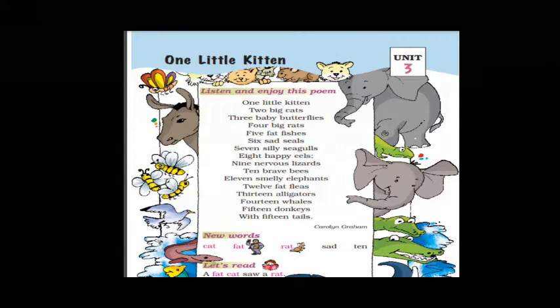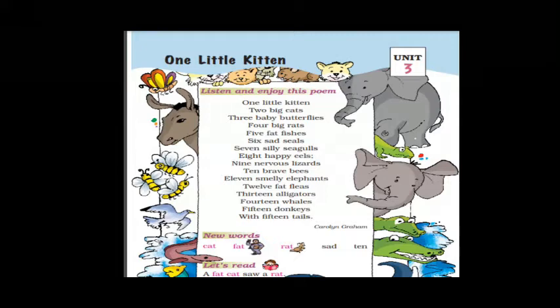So shall we recite one more time? One little kitten, two big cats, three baby butterflies, four big rats, five fat fishes, six sad seals, seven silly seagulls, eight happy eels, nine nervous lizards, ten brave bees, eleven smelly elephants, twelve fat fleas, thirteen alligators, fourteen whales, fifteen donkeys with fifteen tails.